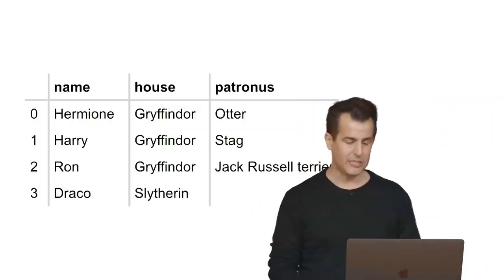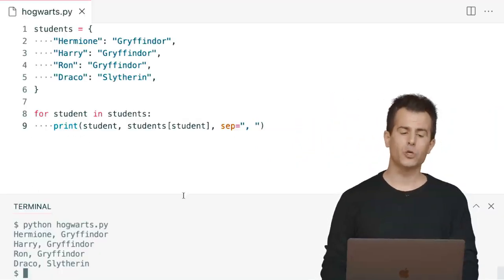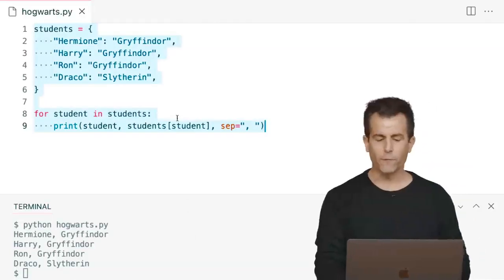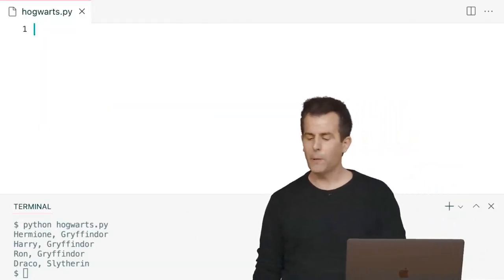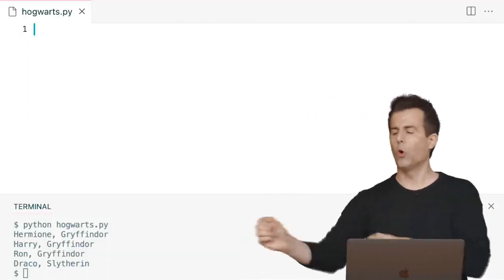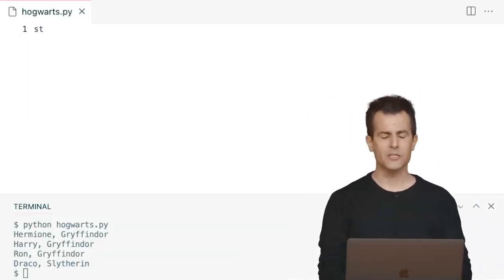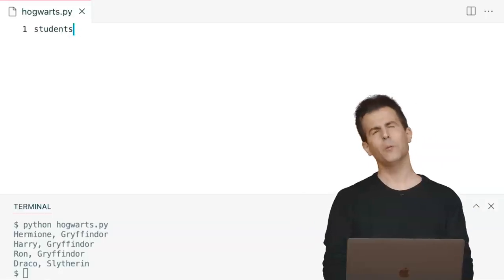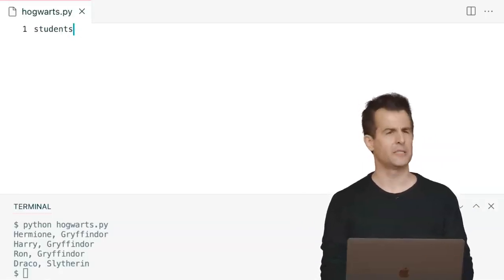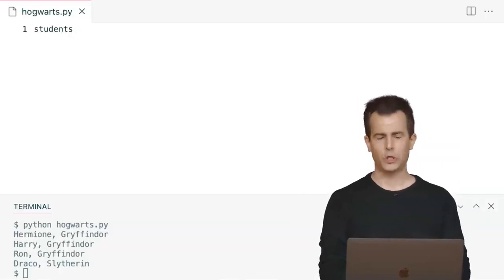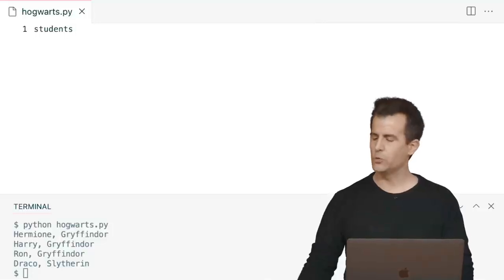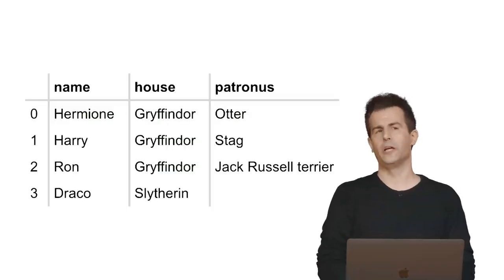Well, what might code like this look like? Well, let me go back to Hogwarts.py, and let me start fresh for just a moment, and let me propose that I enhance this with a bit more data. And this data is going to look as follows. My students variable now, I'm going to propose we think of it as a list. What if we have a list of dictionaries as follows? Indeed, I want to literally implement this picture here.